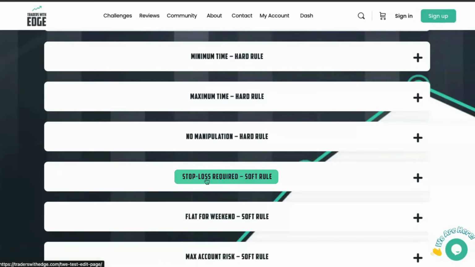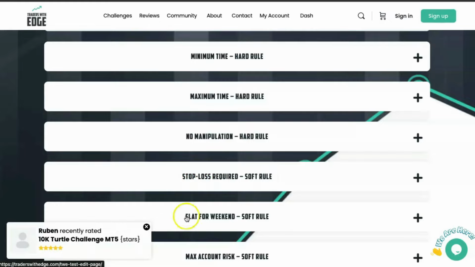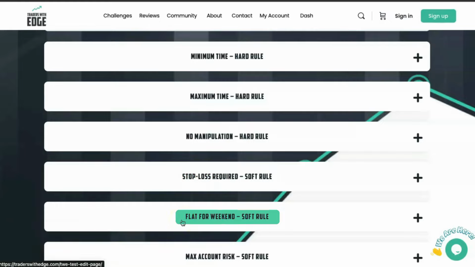You must place a stop loss at the time that the trade is entered. You cannot place the trade and then put the stop loss after. Our software will close the trade on you. So make sure you do that. Flat for weekend, so you can't hold trades over the weekend. You need to close off your trades, and it will be closed out at the price at the time when our software closes out the trades.